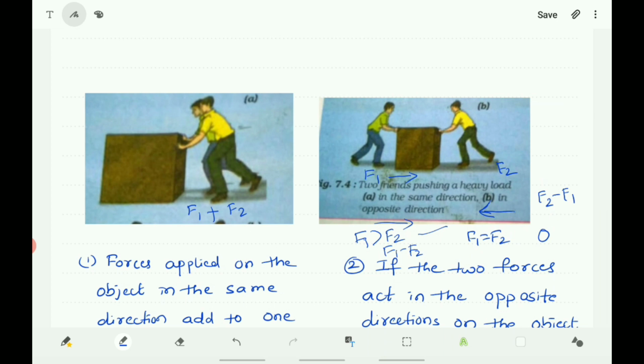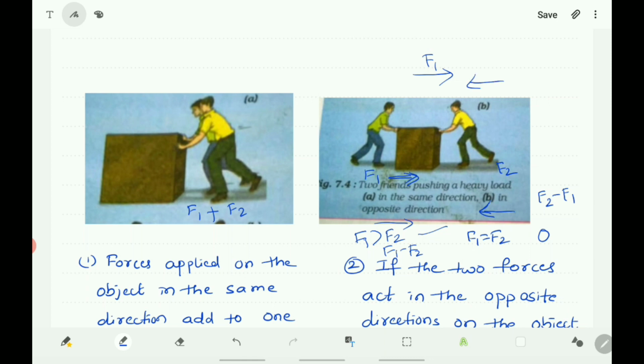F2 minus F1 or F1 minus F2 becomes 0, and there is no change in the position of the object. If F1 exerts more force in this direction, the object moves towards the force applied here. The body moves in the direction of the application of the force. If F1 is greater, the force F1 is in this direction and the object also moves in this direction.